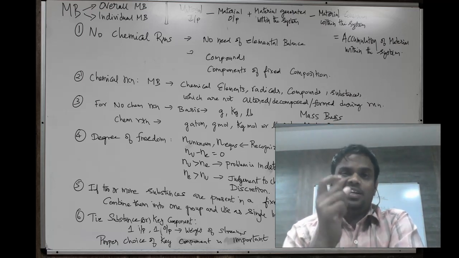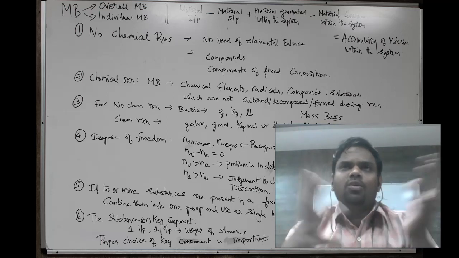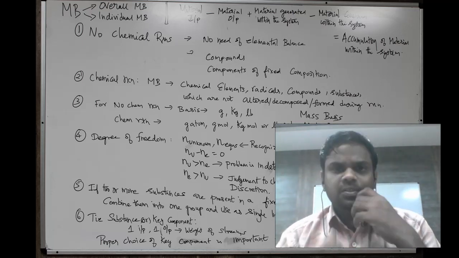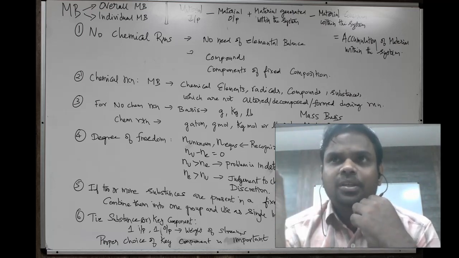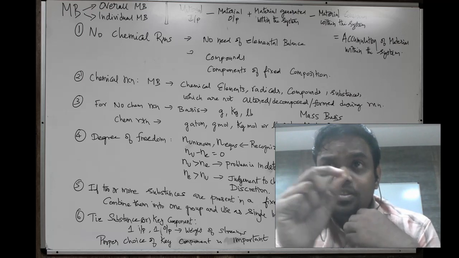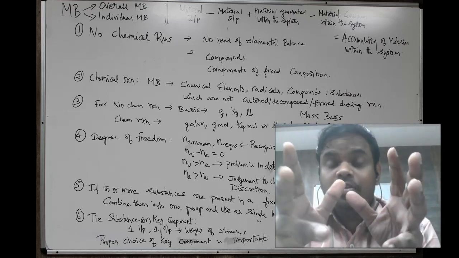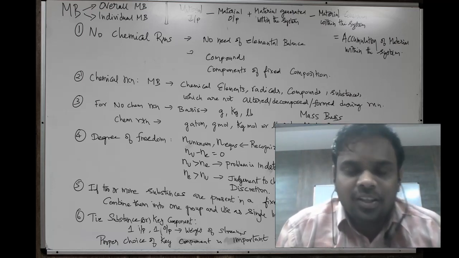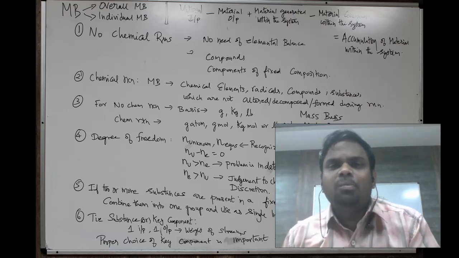Key substance or key component: in material balance we have several unknown parameters, right? So among the various unknown parameters, how do we proceed with identifying one of the major parameters? It is one which is not actively taking part in the system, that is, it has minimum input and minimum output.